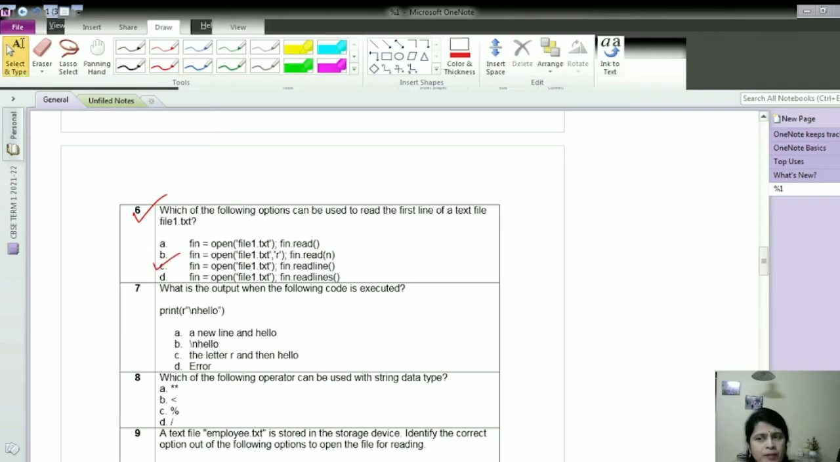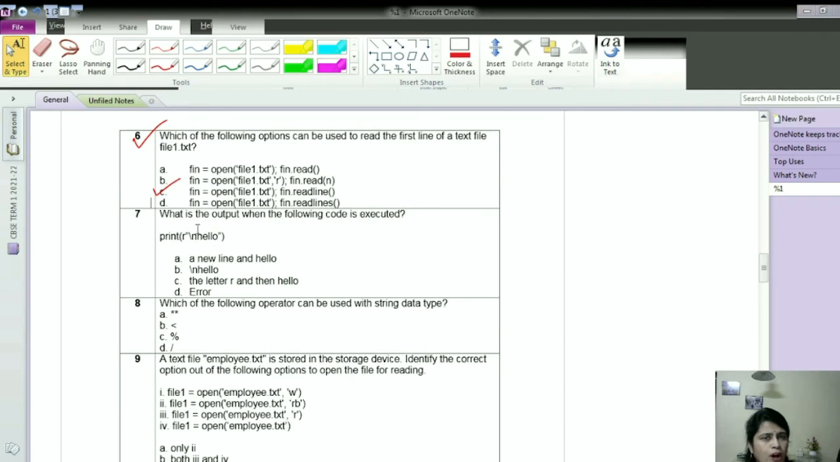Now moving to question number 7. What is the output when the following code is executed? Now what is given? print(r"\nhello"). What does r stand for here? r stands for raw string. Then within double quotes, \n hello. What is \n? We all know that it moves the cursor to the new line.